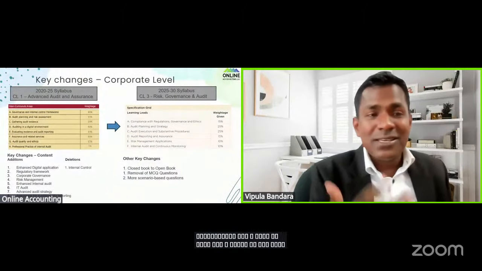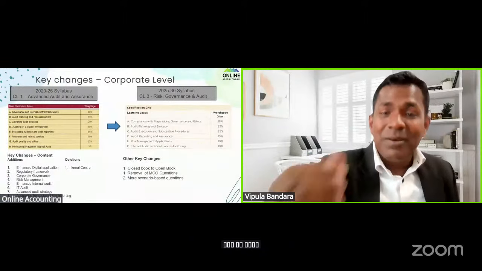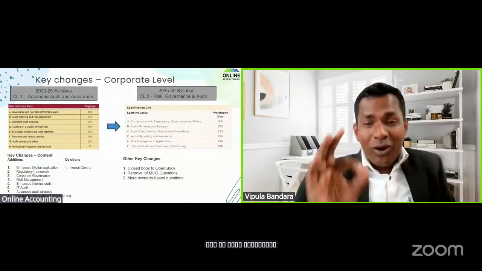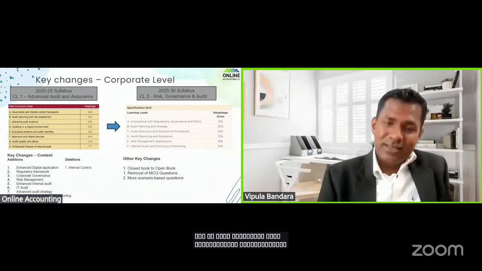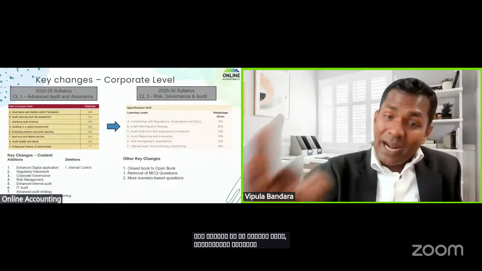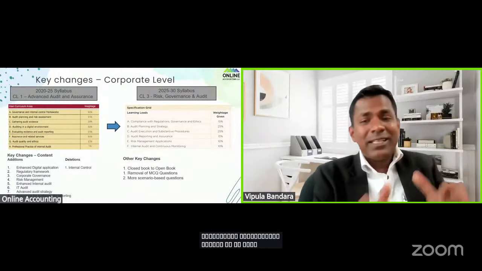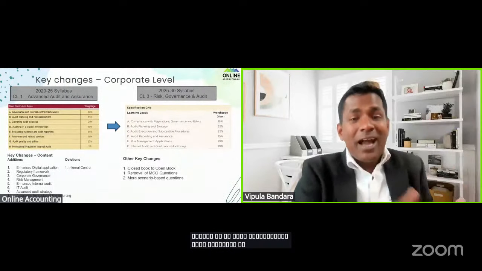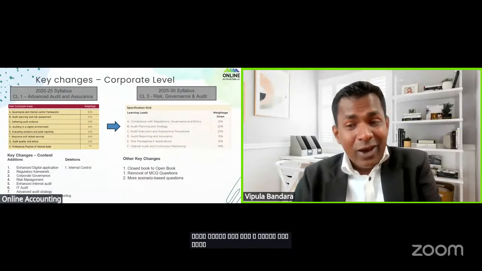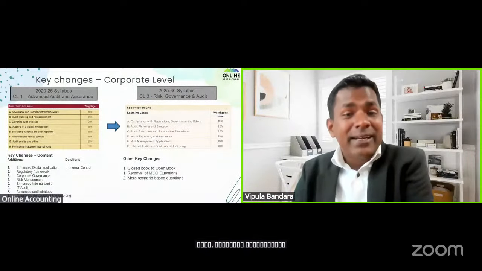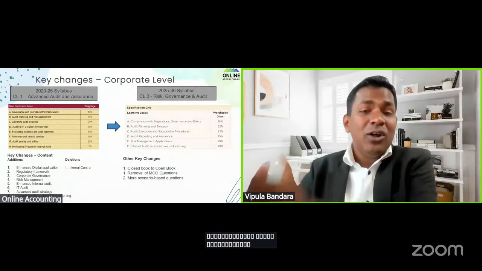But the new syllabus says no, right? Technology-based risk assessment. How artificial intelligence is going to be used. How robotic process automation practically going to be used. Those were there in the CL1 as a theory. But now in the new CL3, those have been practically implemented, and in the examination paper also, those will be tested